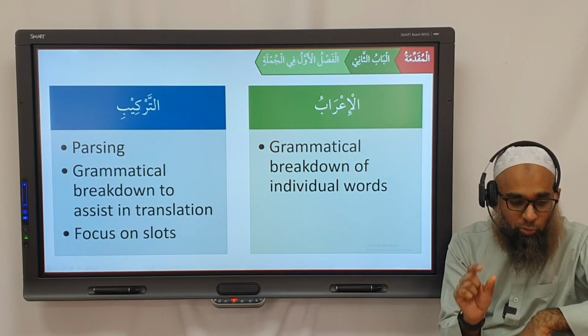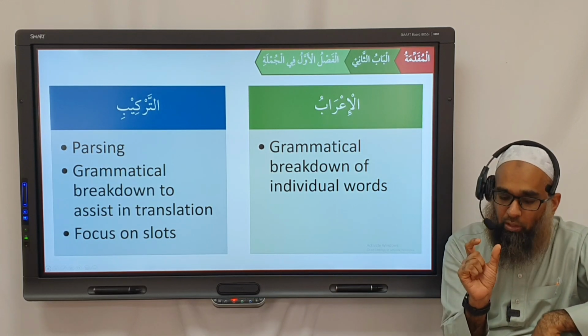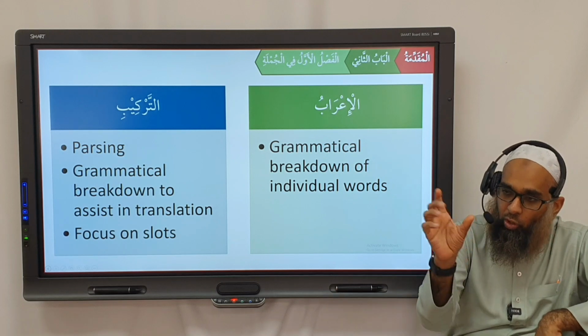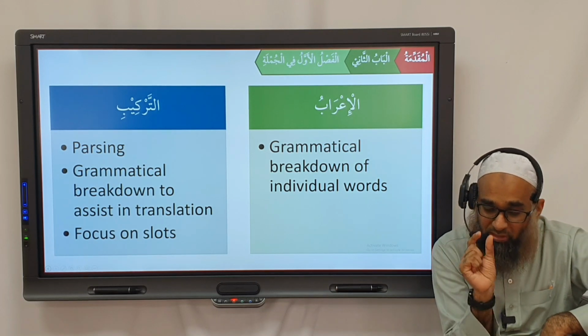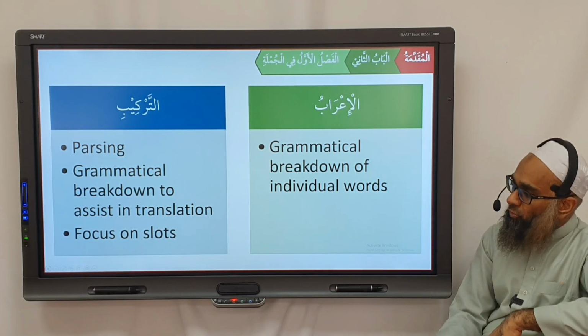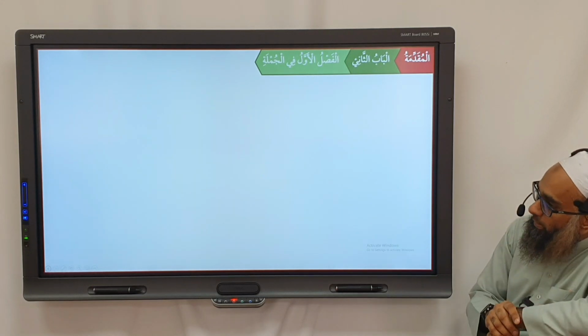What is I'rab? I'rab means to break down the individual word. We're not looking at translation or collectively, we're looking at the individual word. What's the function of each individual word? So this is a slight difference. And we'll have a look at it here.